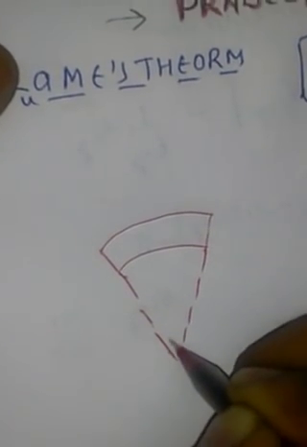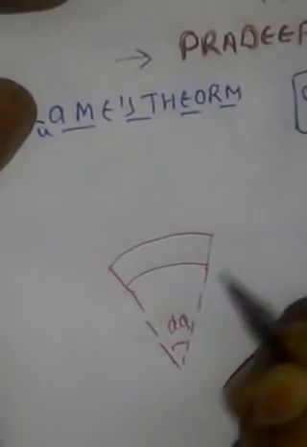This is the figure of this small element.